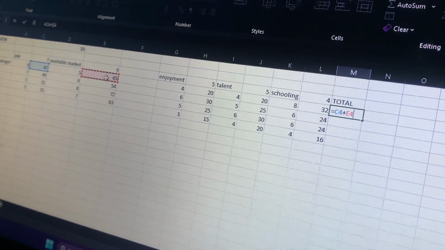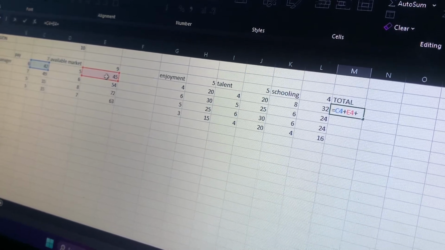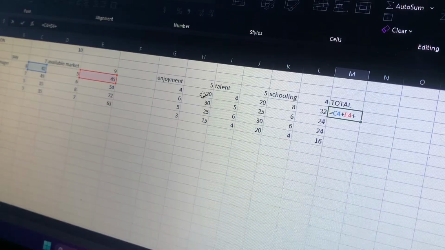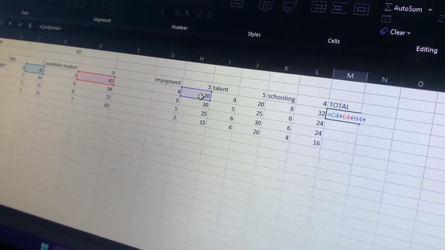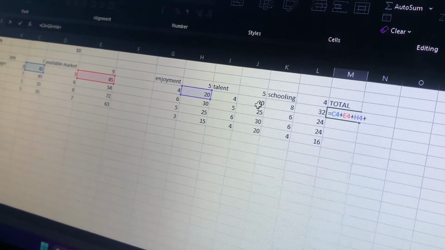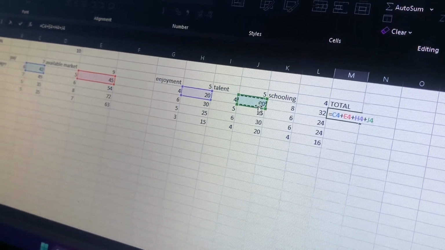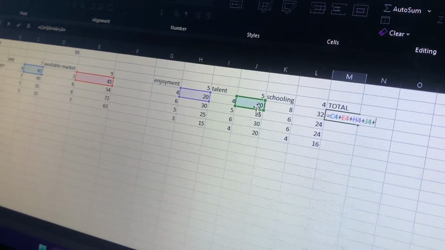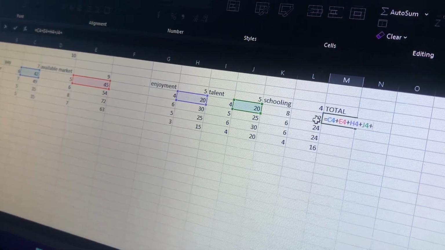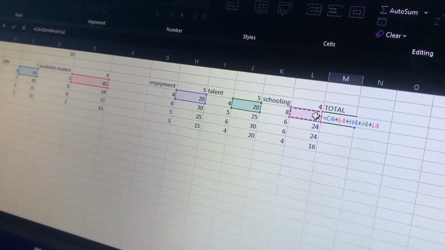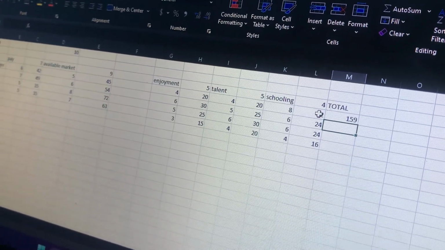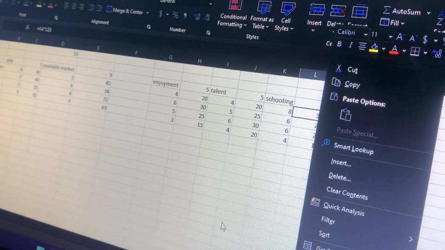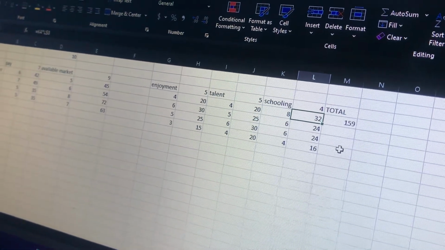Plus, we move to 20, plus, we move to another 20, plus, and then the last one will be 32. I'll press enter, which is 159. This is the total.